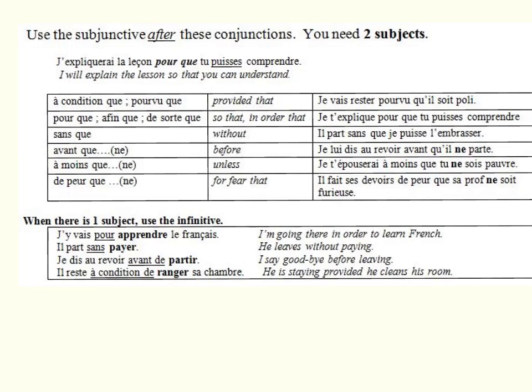Alors regardez cet exemple. Je vais rester pourvu qu'il soit poli. I'm going to stay provided that he is polite. So in indicative, he is polite is il est poli. But we have to replace il est poli with il soit poli because we've triggered the subjunctive with pourvu que. Again, we've got examples. When you've got only one subject, you've got to use the infinitive. You need two different subjects to use the subjunctive.